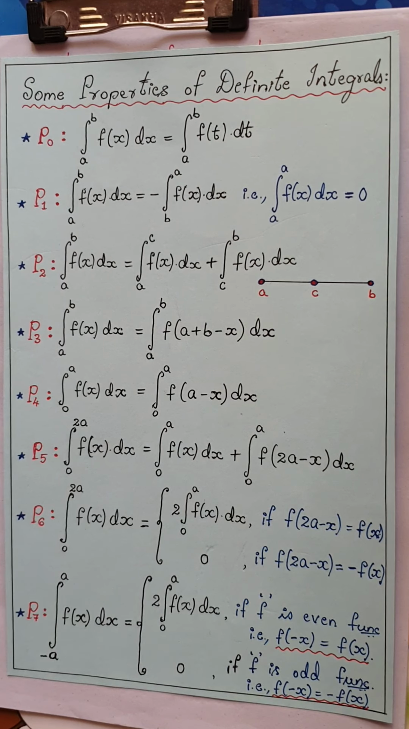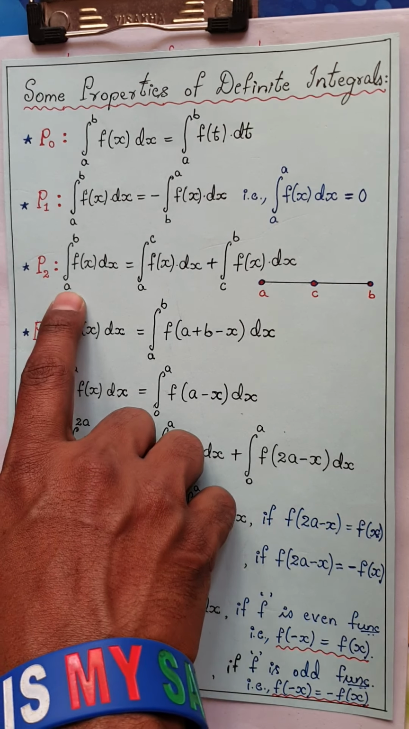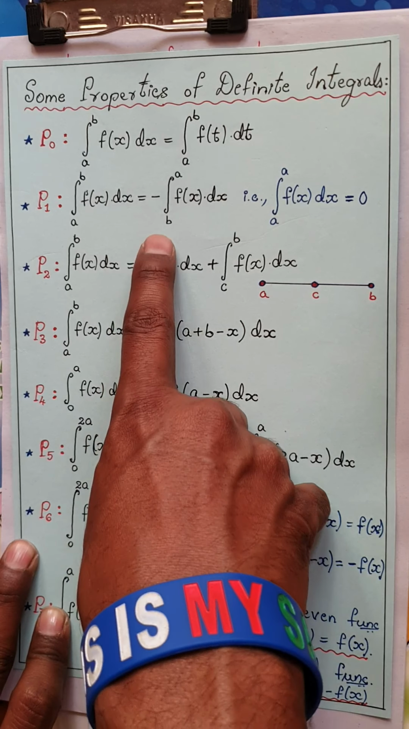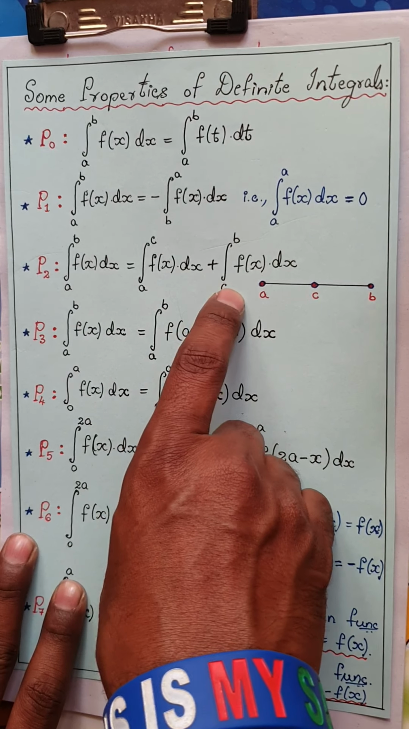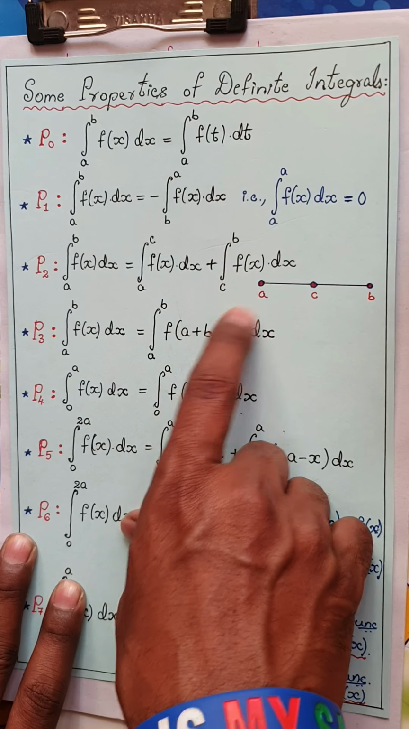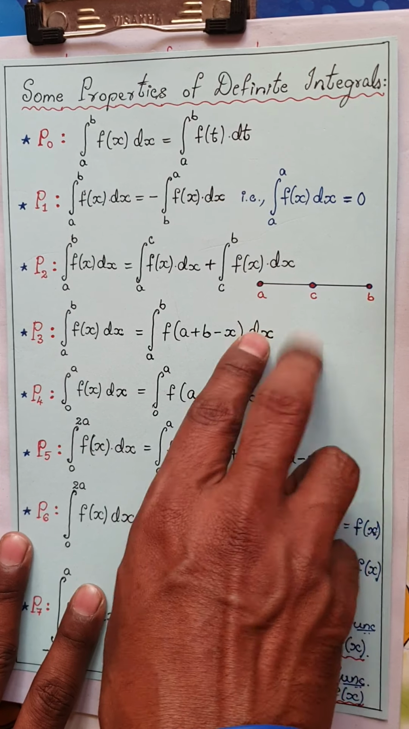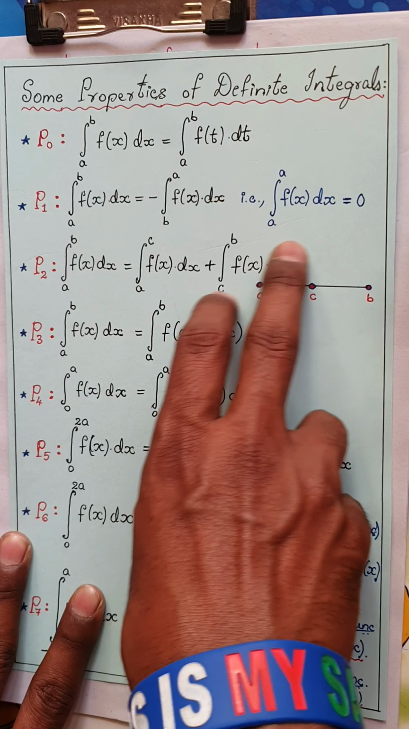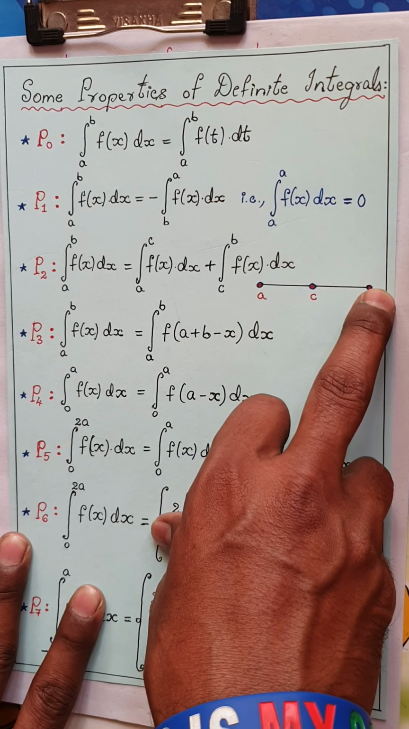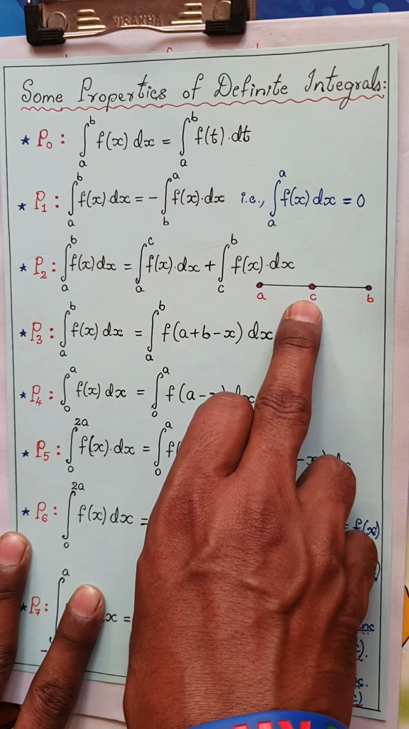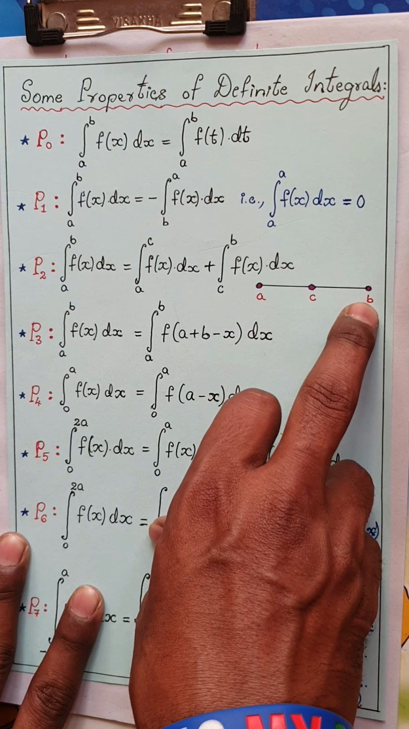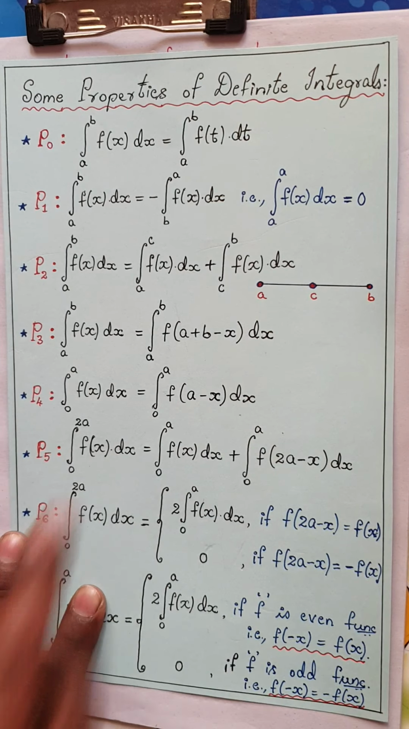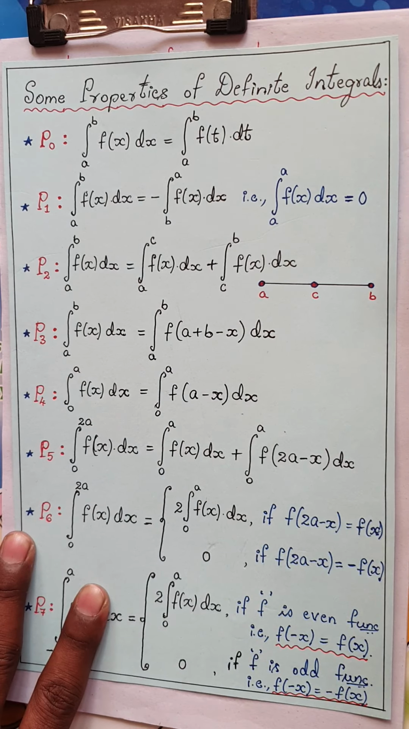So the next property we are going to prove now is P2, which is integral from a to b f of x dx can be written as integral from a to c f of x dx plus integral from c to b f of x dx. As I told you already, if I have to reach from a to b, I can directly go from a to b as it is, or else I can go from a to c and then go from c to b. Okay, so we're going to find the proof of this property.